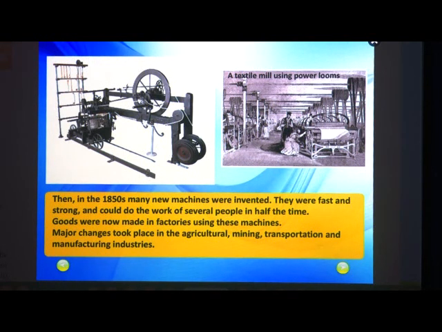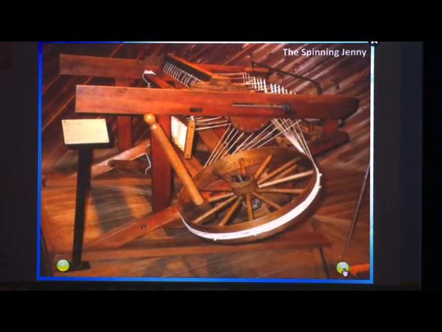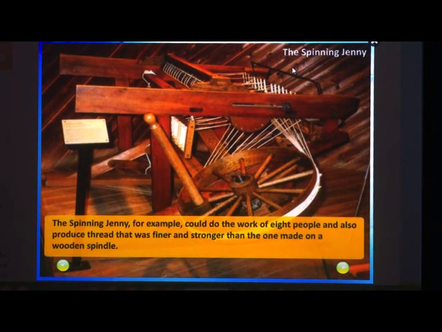Due to this huge manufacturing, what happened? The transportation also increased. The spinning jenny. See, this is something which you have to operate by your own hands. The spinning jenny, for example, could do the work of 8 people and also produce thread that was finer and stronger than the one made on the wooden spindle.